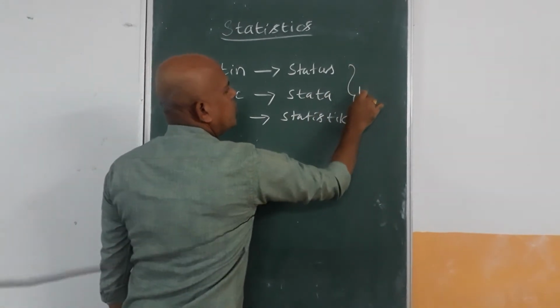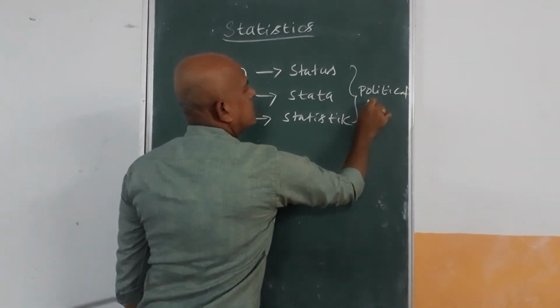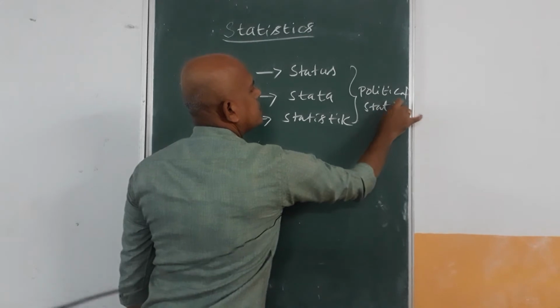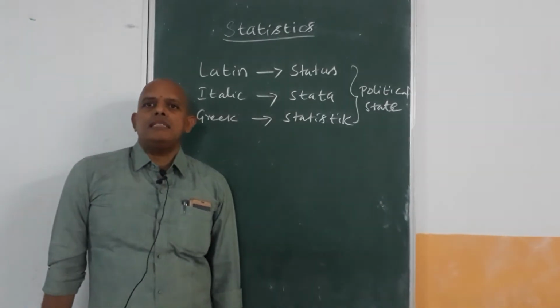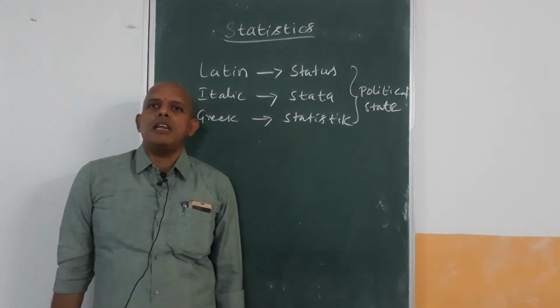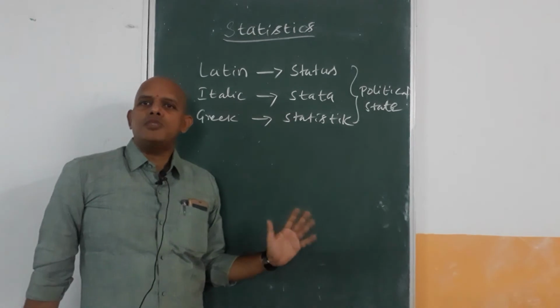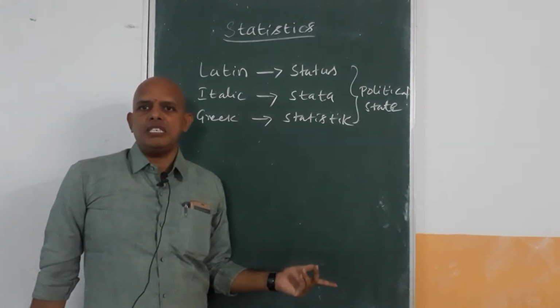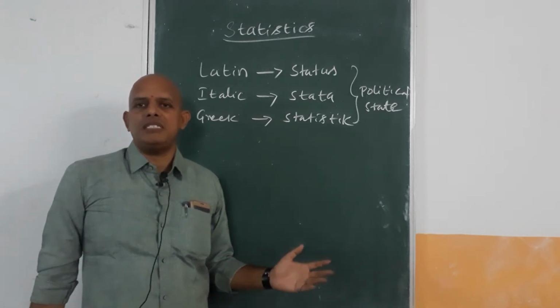It is nothing but political state. So what is this political state? Political state is nothing but the information related to the country in terms of economy, wealth and education, just like the population census. Every 5 to 10 years we take the population census.